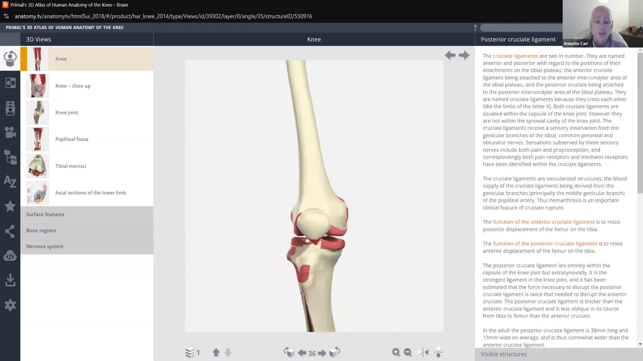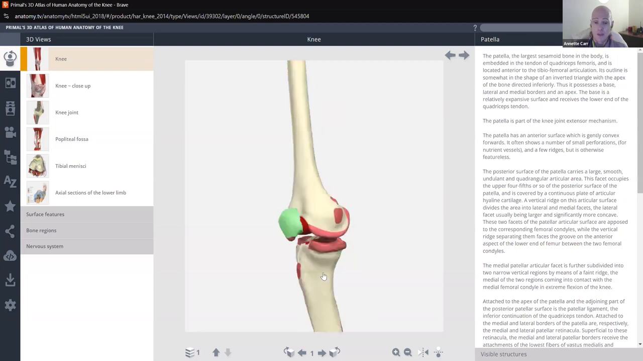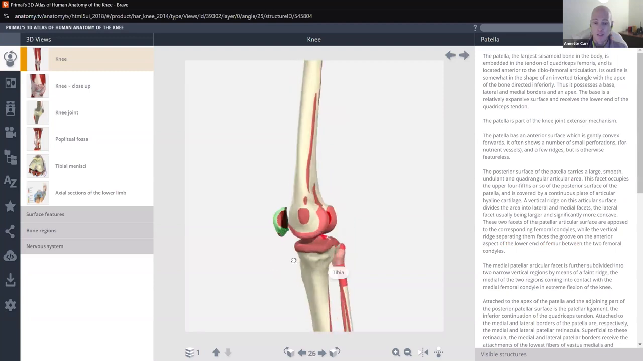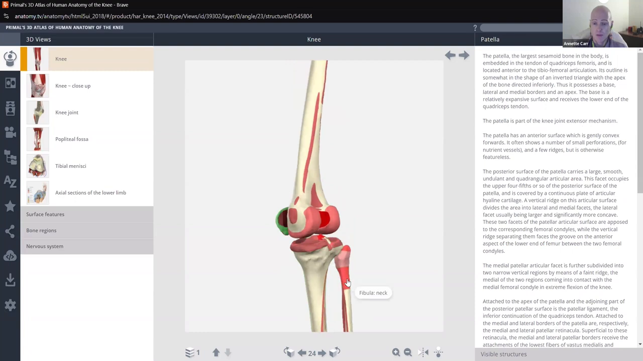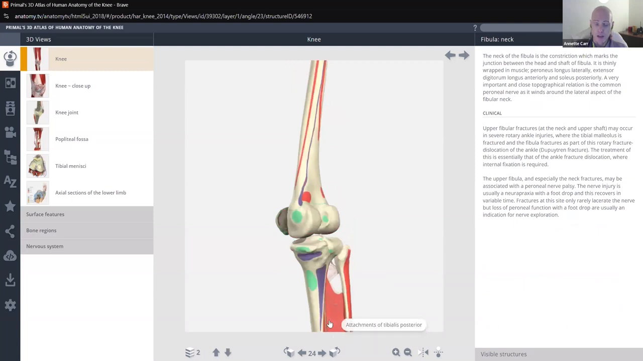So I can rotate 360 degrees. I can add layers, okay? So I can read here the femur, the patella. I can spin around and read about some of these other areas in the back of the knee here, these regions of the bone, the fibula neck. Okay, I can add layers. So I'm just looking at the bones here, but I'm going to add another layer, okay?